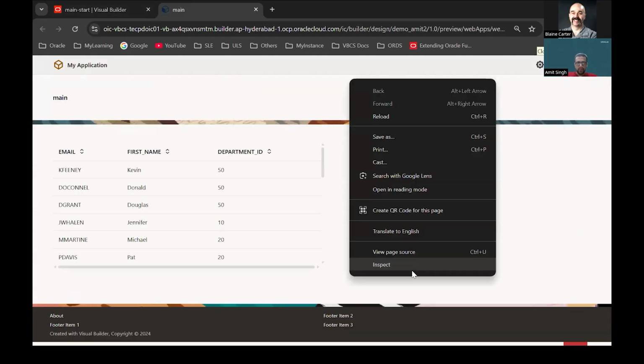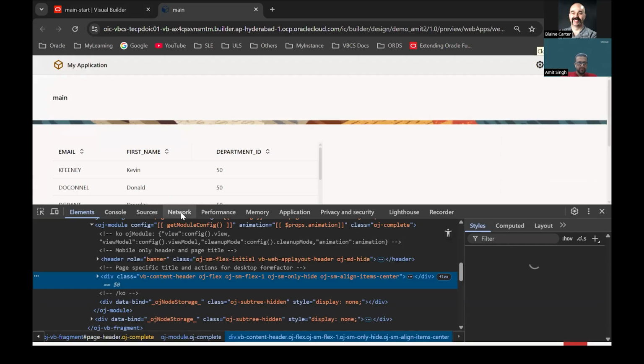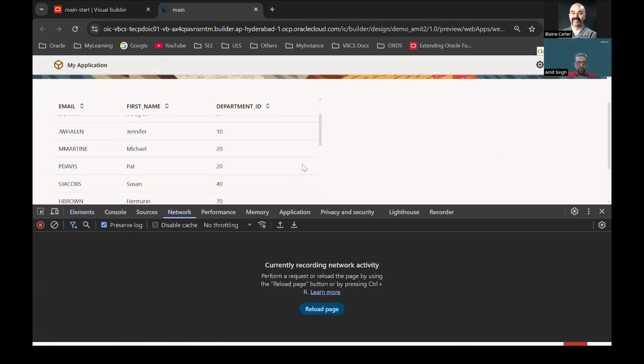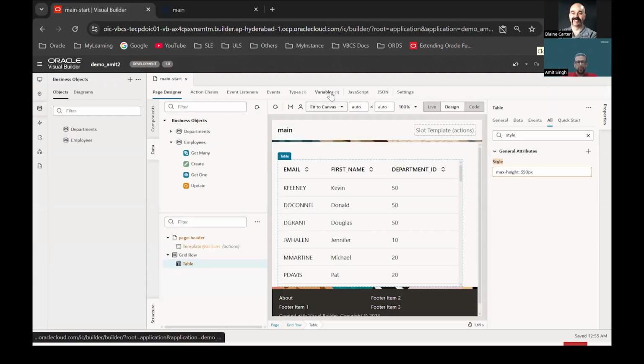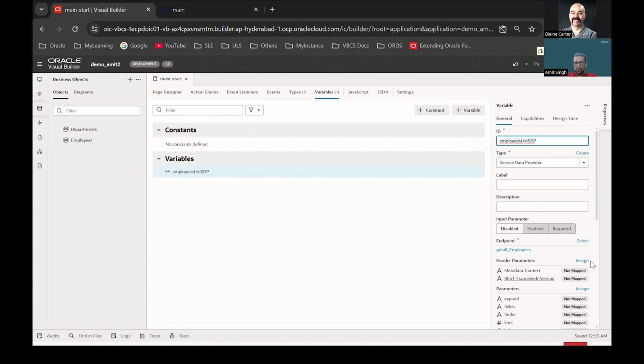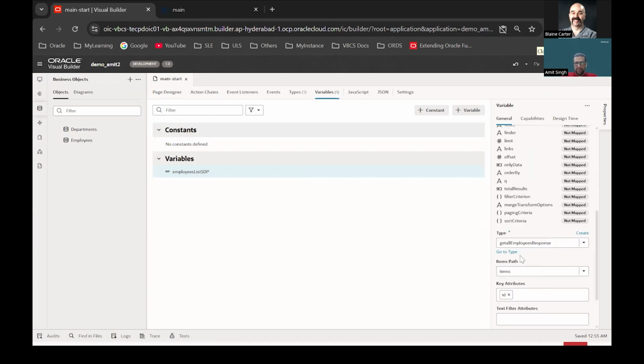And if we see now, if I try to scroll down, the next set of records will be fetched. And I was saying about the fields property. If you observe here, SDP is internally taking care of which fields I want to populate. So maybe this business object has around 20 fields, but I'm only interested in the email, first name, and department ID. Since I have given the response type, as I was saying, why we need to give a response type to an SDP: here I have defined it, I've attached a type to my SDP.